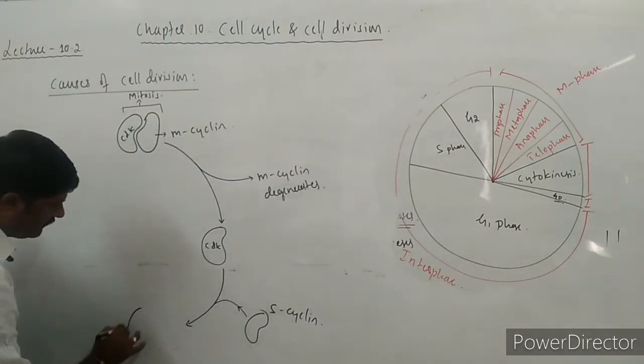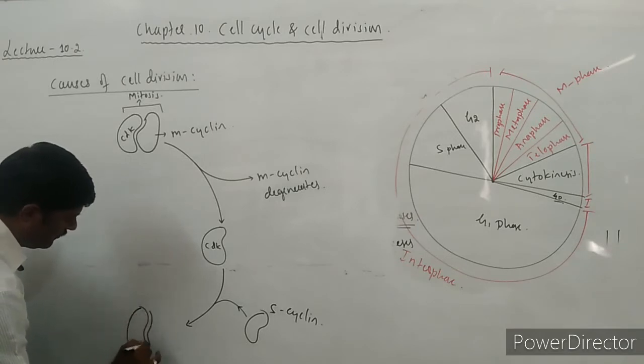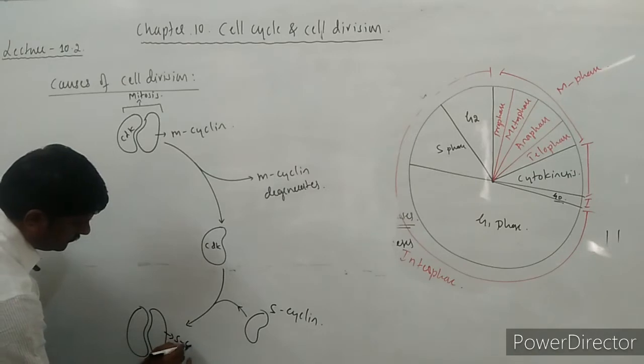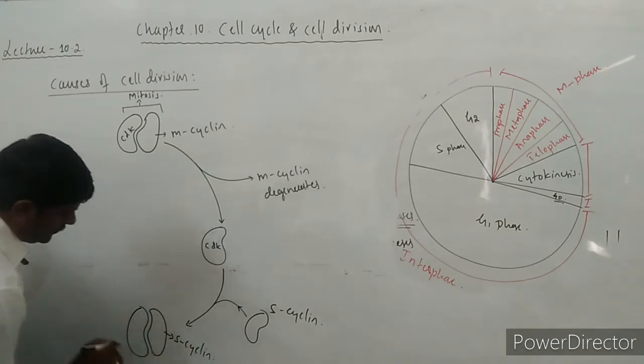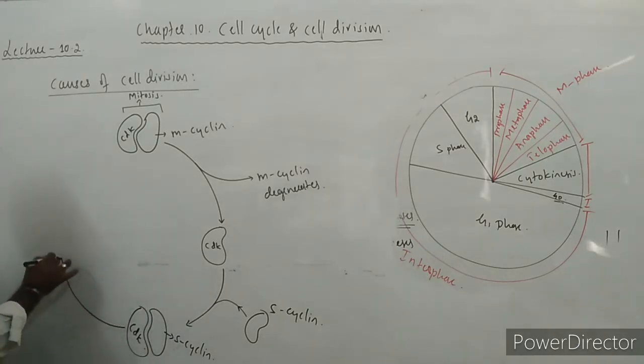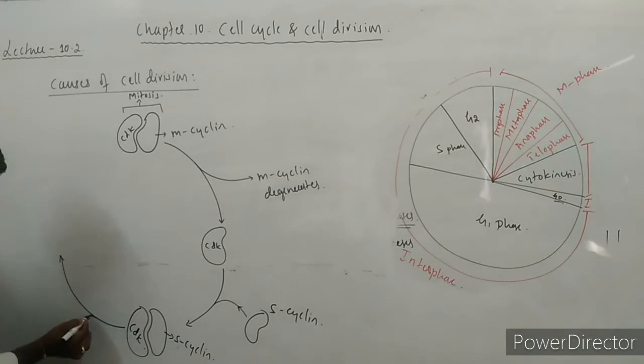This leads to the formation of the combination of S cyclin with CDK. So once again here, the S cyclin degenerates.